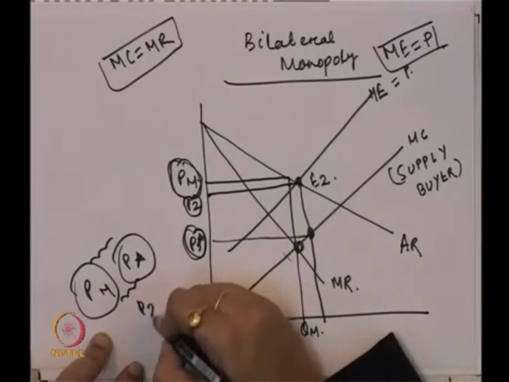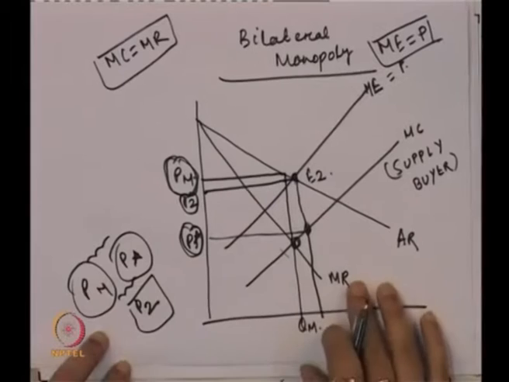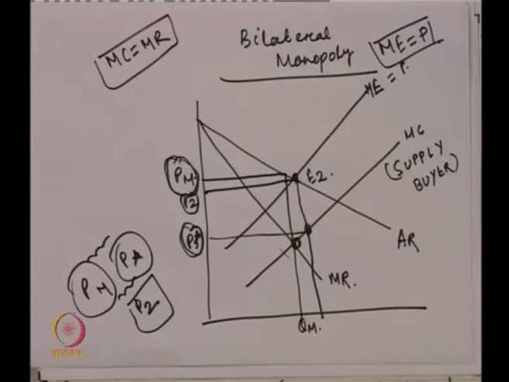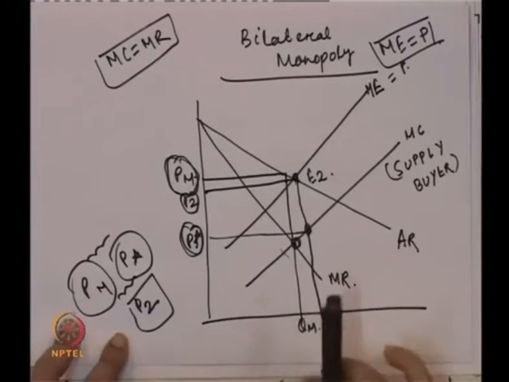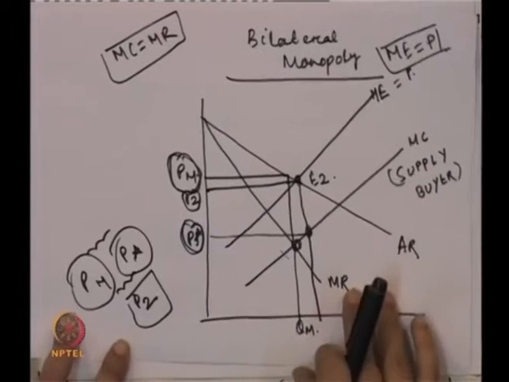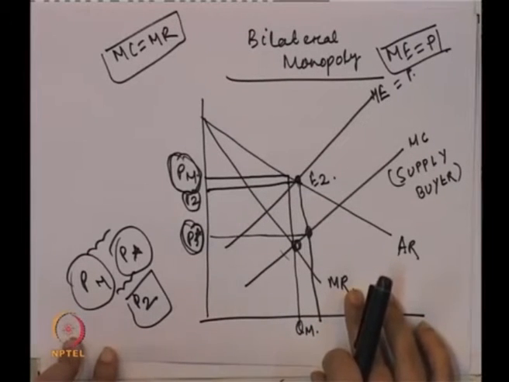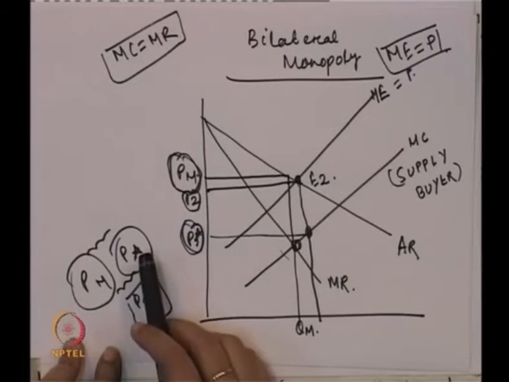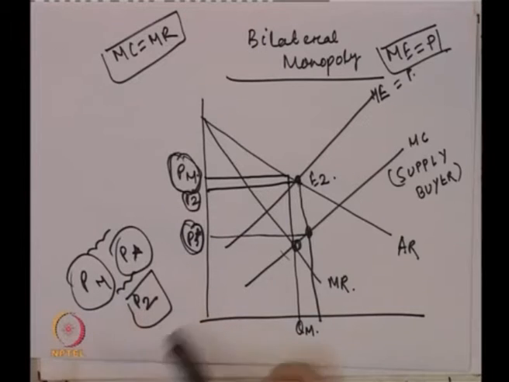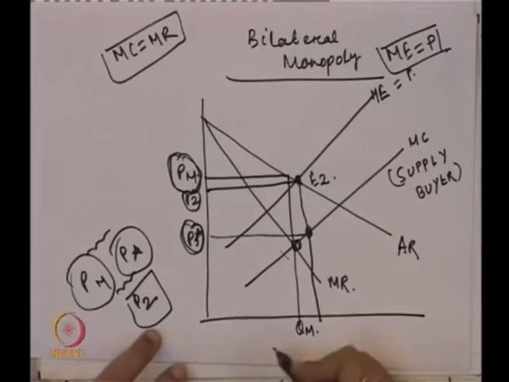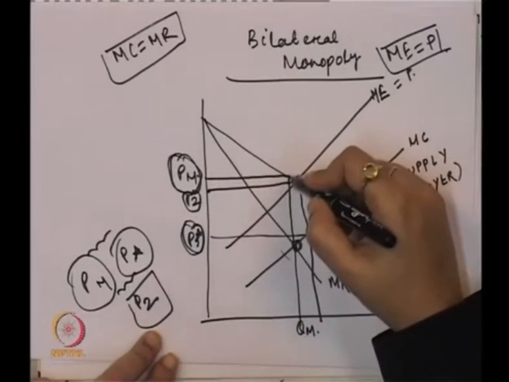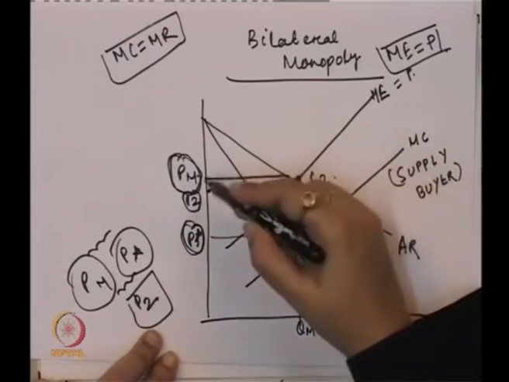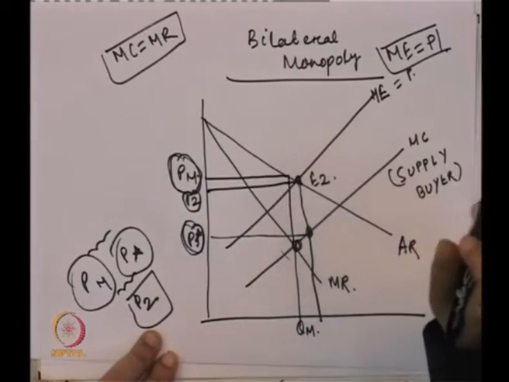star, whether it is P2 or any other price, because that will be decided through the market, or through the bargaining strength of both the buyers and sellers, who have to charge a price between the monopoly price and the monopsonist price. So generally, how do we get all these three price points? Point 1, the monopoly price, that is PM, we get through the MC-MR rule.